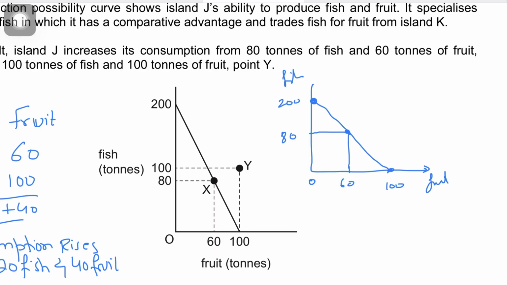So how much fish will it make then? It will make 200 fish, because that's the maximum it can make. So if it makes 200 fish, it's making zero fruit. But now, after specialization, we have reached point Y, and that's exactly the beauty of competitive advantage. The beauty of competitive advantage is that the consumption possibility exceeds production possibility.